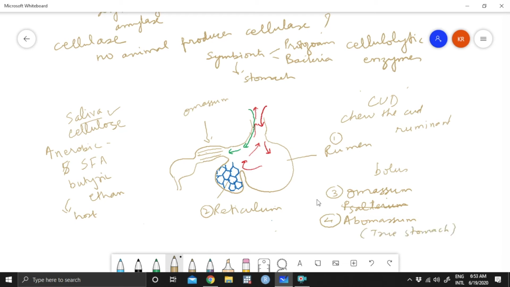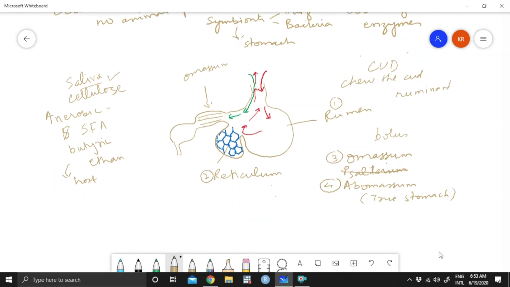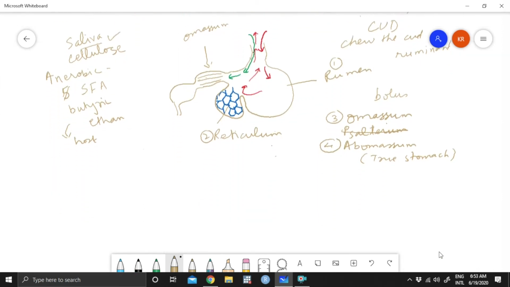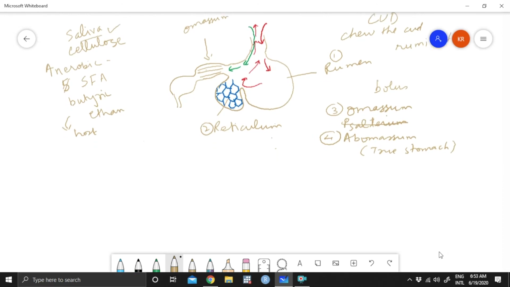Why is it called the true stomach? Because it has got gastric glands. It is a true stomach because it has got gastric glands that secrete enzymes like pepsin, HCl, etc. And because of these gastric glands, digestion can take place.